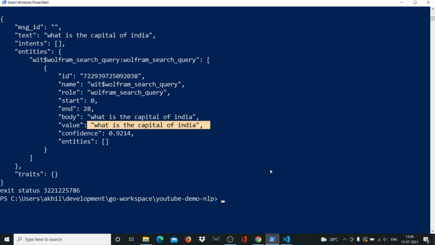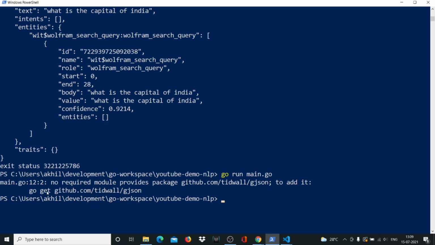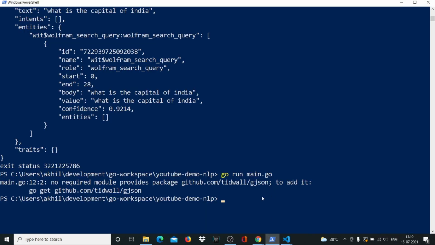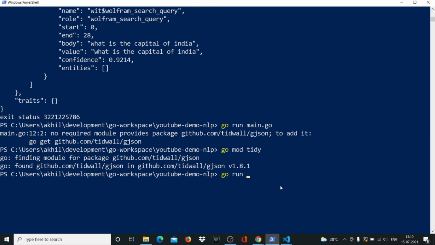Now we'll go here again and start the program again. Okay, it's telling me to get this package, so let me go back here. Again I'll run go mod tidy, and we'll run the program again.